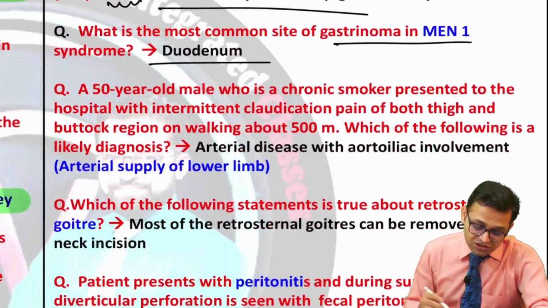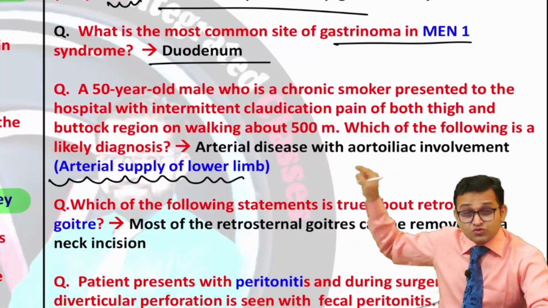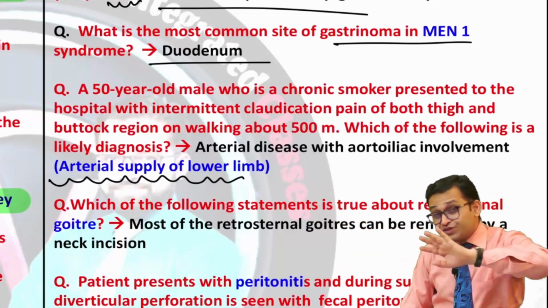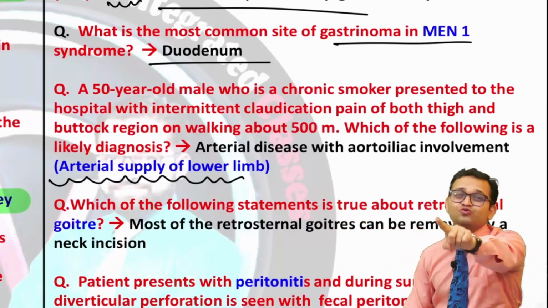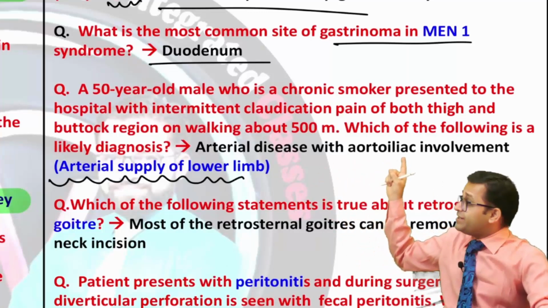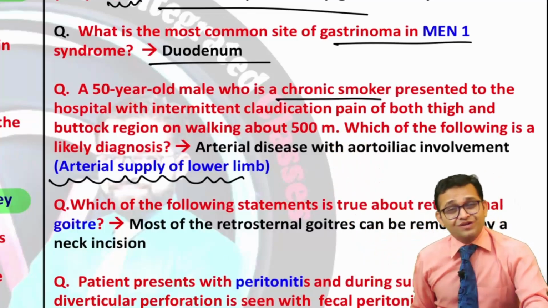Now, there was the question again, arterial supply of the lower limb. So again, this topic had been asked in 2020, 2021, 2022, in 2023 not asked, but get ready for 2024. Yes, so there was the question, artery disease with aortoiliac involvement. They are giving a clinical question with a chronic smoker, Buerger disease condition.